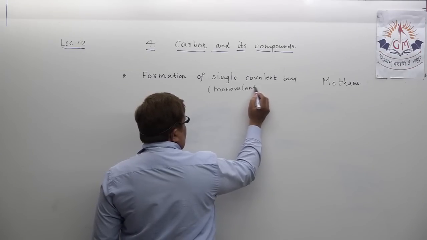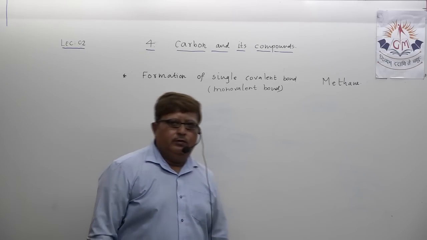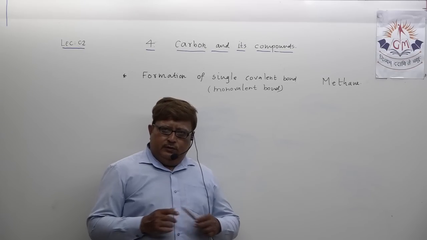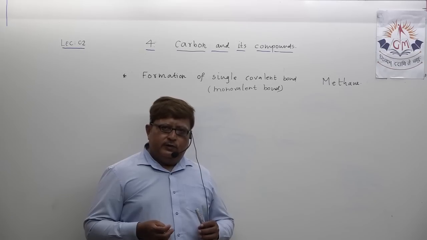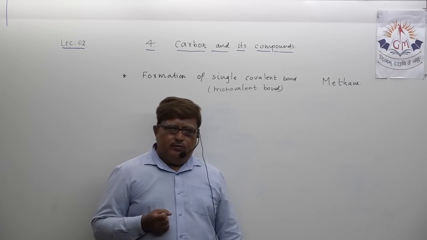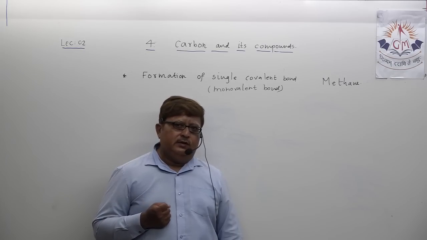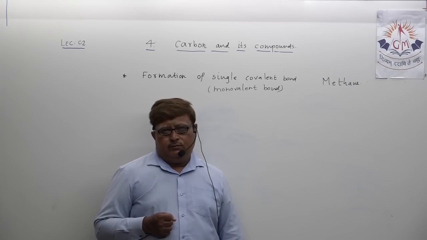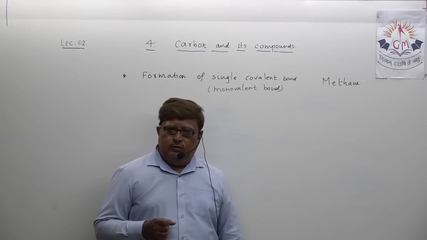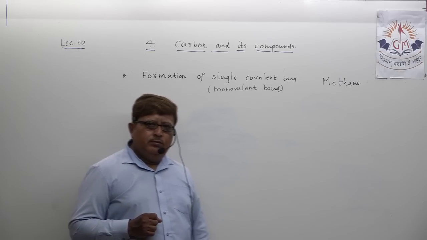Let us understand the formation of single covalent bond by taking two examples which may be asked in exam as per your board pattern, in 2 marks. We will first understand the formation of single covalent bond, monocovalent bond, in the hydrogen molecule and the chlorine molecule.